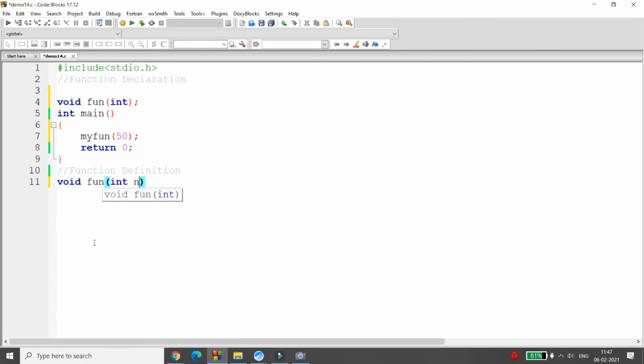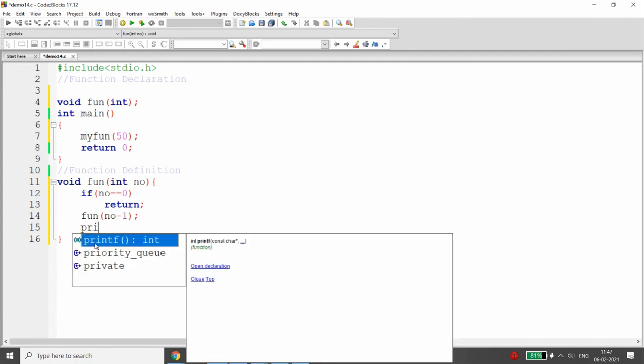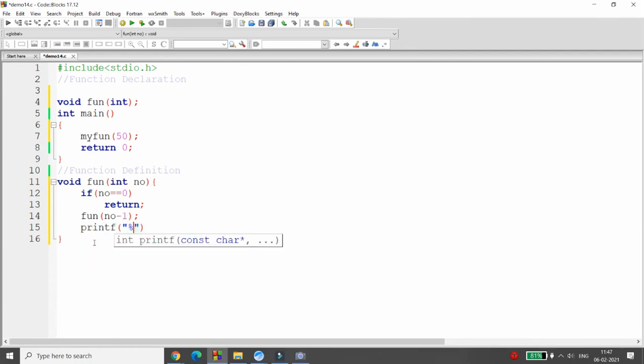Simply you can pass an integer number here. Up to which number do we want? Up to 1. It means if number equals 0, then simply return. So up to 1 it will be printed. If it is 0, then it will simply return. Now you can call your function and pass number minus 1. After this, you can simply print your value.